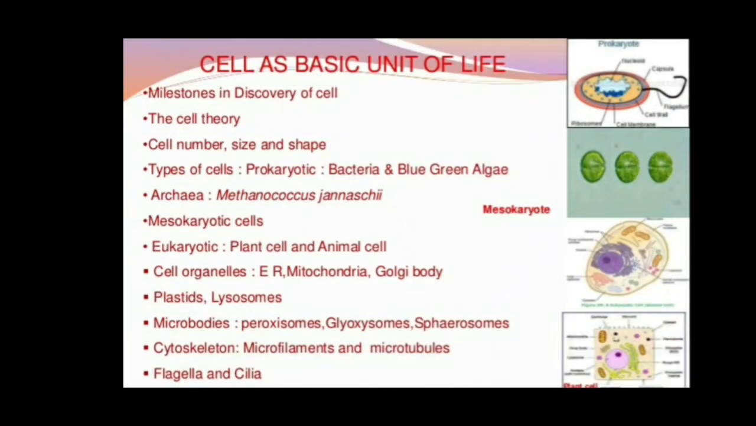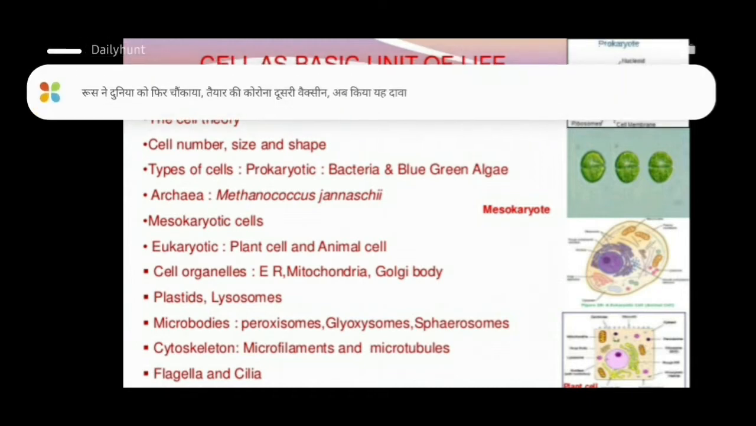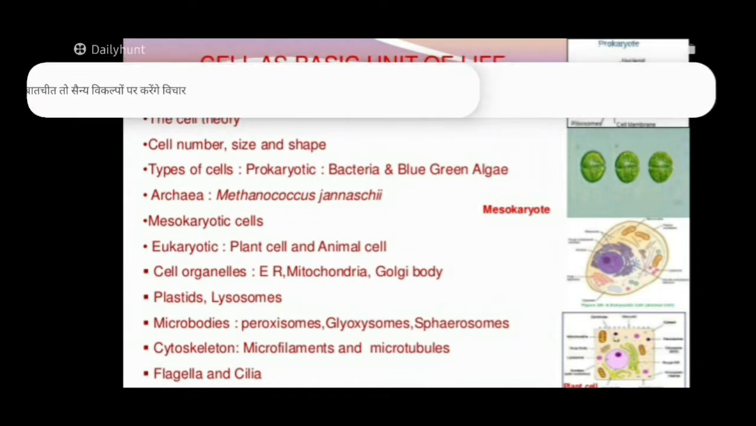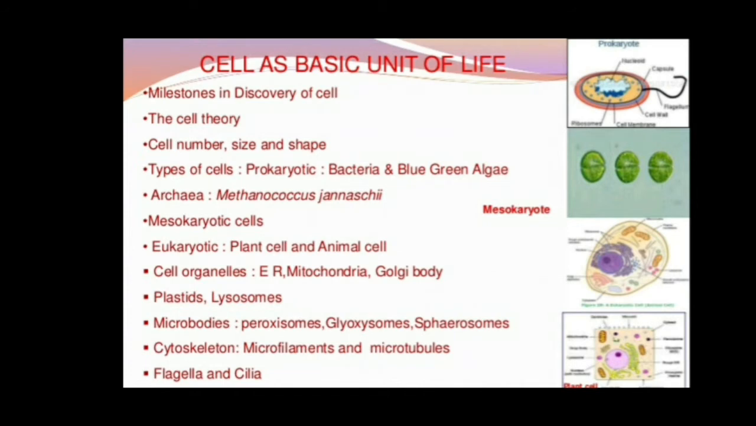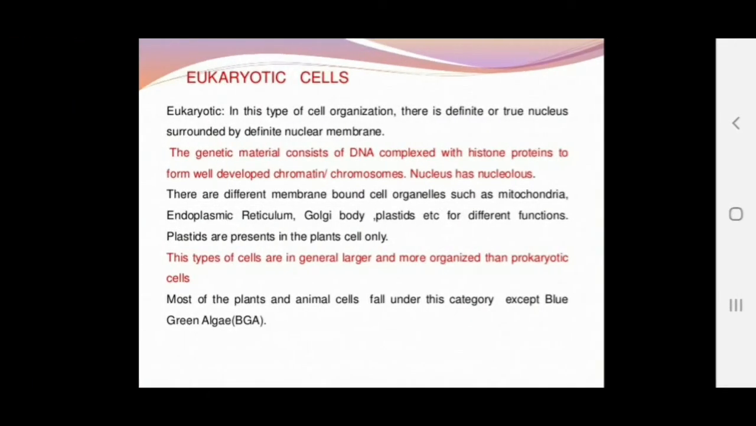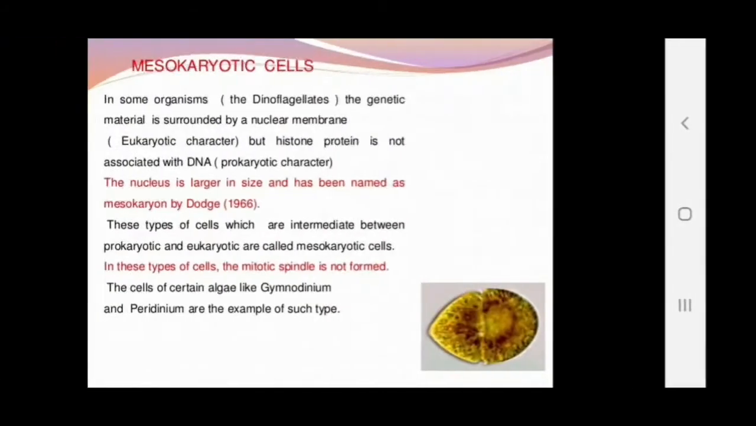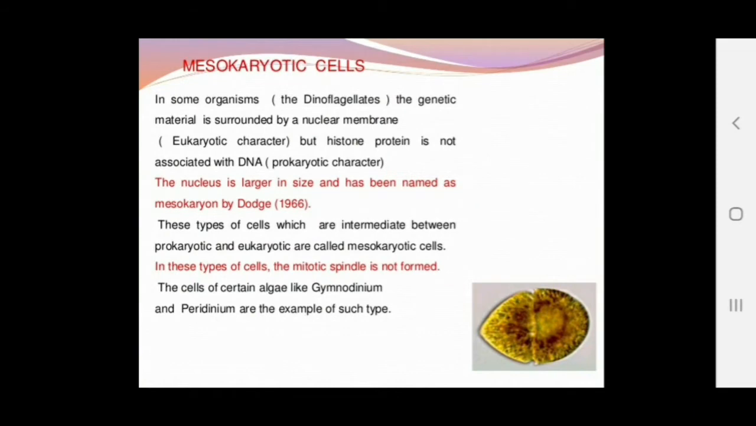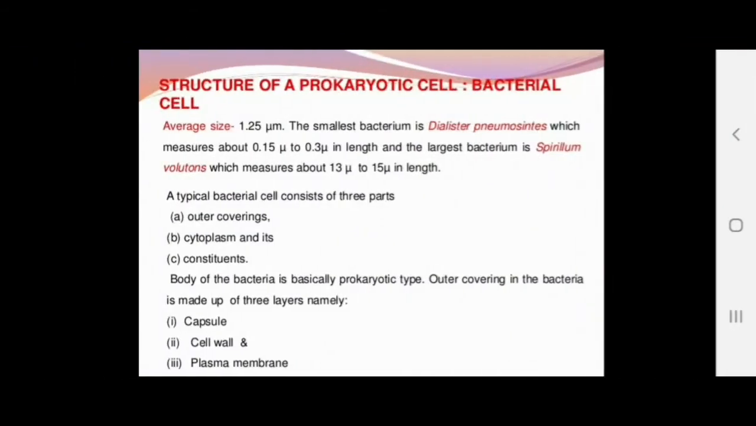We started with chapter number 8, that is cell as a basic unit of life, in which we started with the history of the cell. We saw the three types of cell, that is prokaryotic, eukaryotic and mesokaryotic. The prokaryotic cell has a primitive nucleus, the eukaryotic cell has a true nucleus, and the mesokaryotic cell shows both prokaryotic and eukaryotic characteristics. Now we will study each of them in detail.